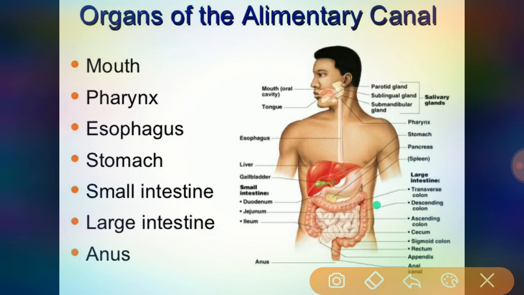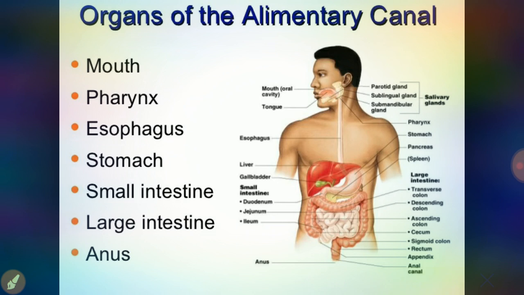So here is how it passes and how the food is broken down from the esophagus to the anus. The contractions also help to dissolve food by mixing it with the fluids secreted into the tract. Not only the food, but also molecules like enzymes, which are sometimes secreted by the accessory digestive organs. The cells lining the tract break down the food chemically. So this is the overall overview of the digestive system.